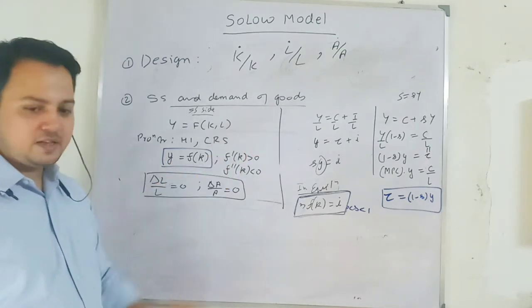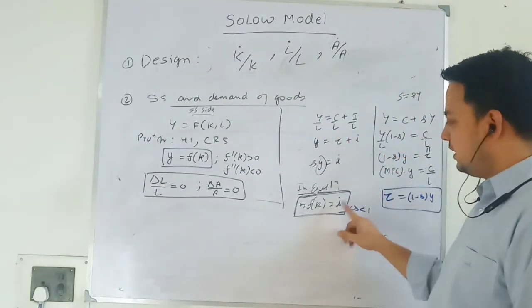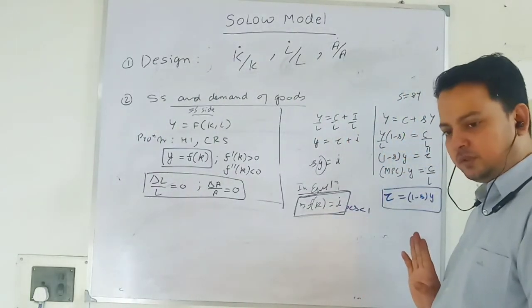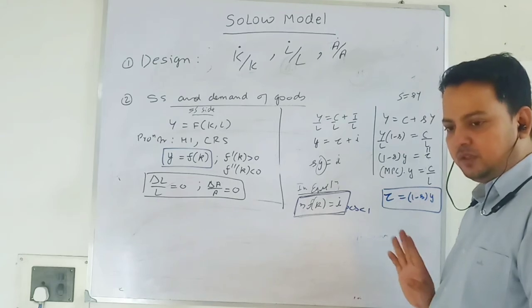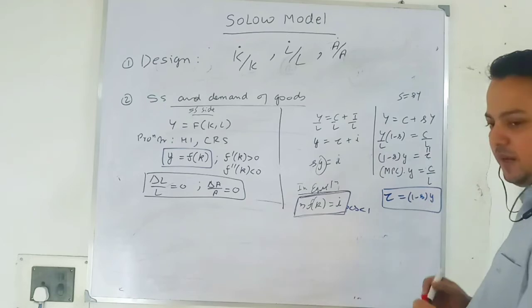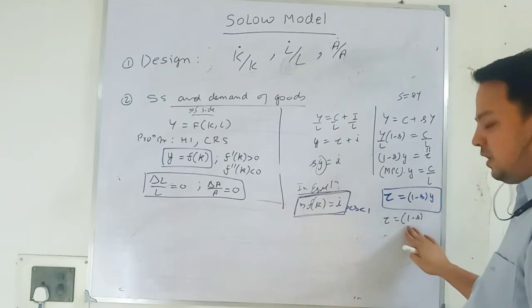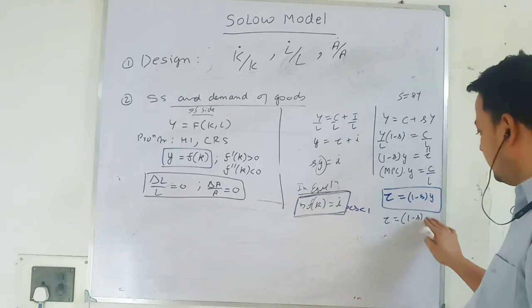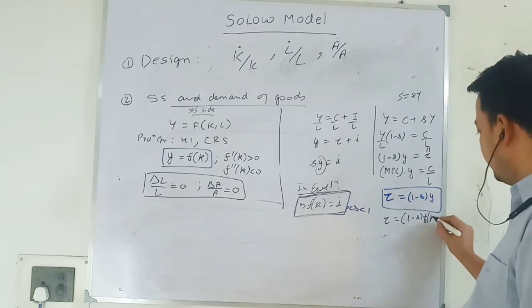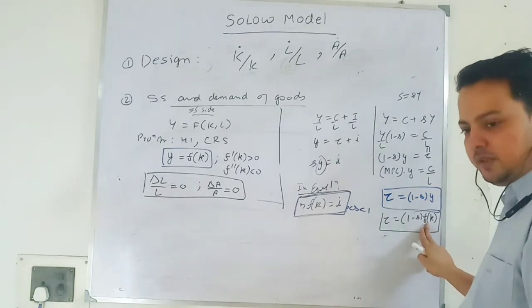From the demand side we have 2 equations. One is consumption per worker, second is investment per worker. Can you see everyone? There are 3 central equations in the Solow model. So let me modify this one. This is consumption per worker equal to marginal propensity to consume times output per worker. I write in this way.